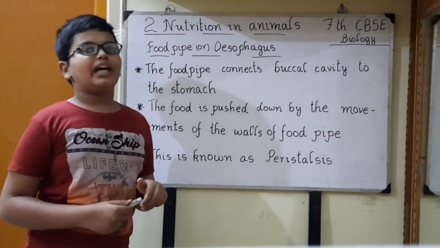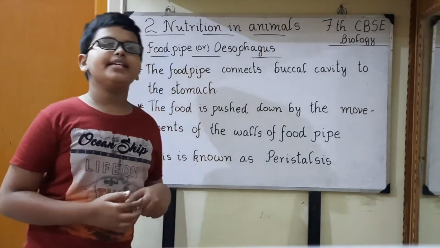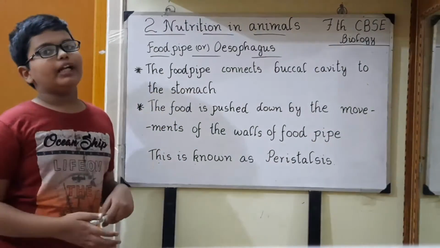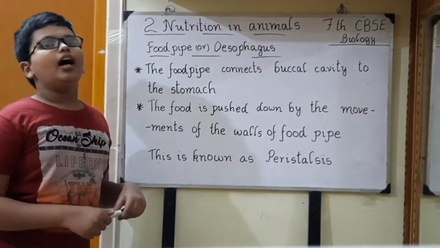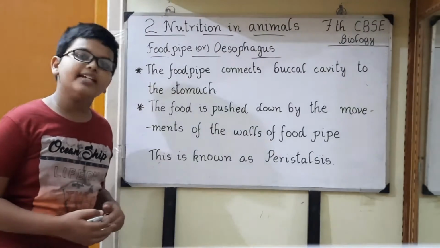In the previous video we learned about the buccal cavity, how digestion happens in humans, and what digestion is. Today we are going to discuss the remaining part of the alimentary canal, how digestion happens in ruminants, and how digestion happens in amoeba.